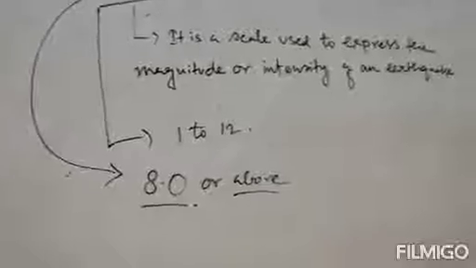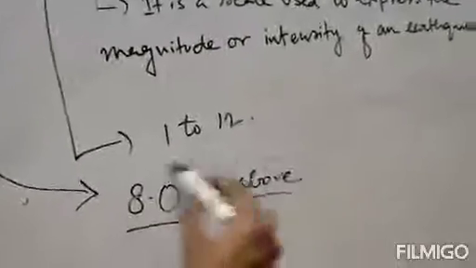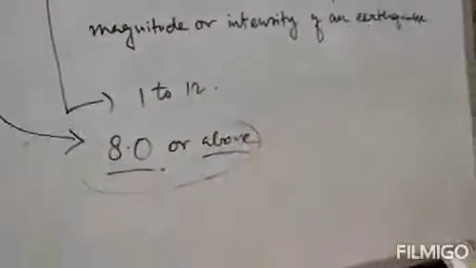That means major destruction will be found if the Richter scale shows values of 8.0 and above. Clear? So this is about the Richter scale. This is how we can predict earthquakes a little bit, and also measure the magnitude or intensity of an earthquake.